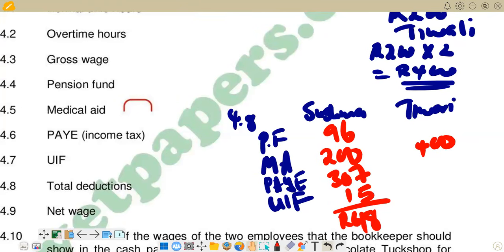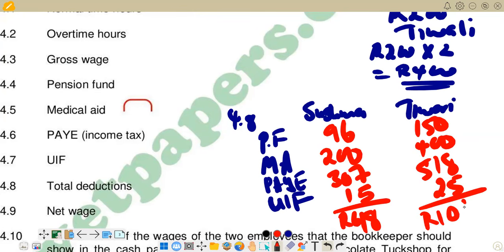Right, that's what we have. So in terms of the other figures, we have pension fund for Tiwari 150, and pay as you earn for Tiwari is 518, and then we have UIF. UIF for Tiwari is 25. Then obviously we are adding 25 plus 518 plus 400 plus 150 to get the total deductions, which is 1,093. So these are the total deductions that we have.